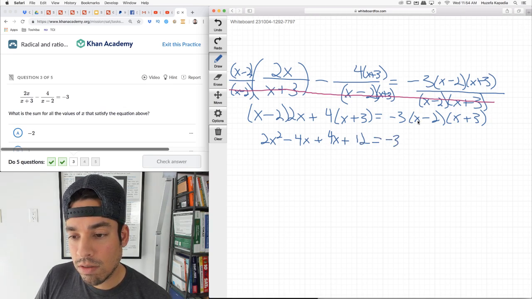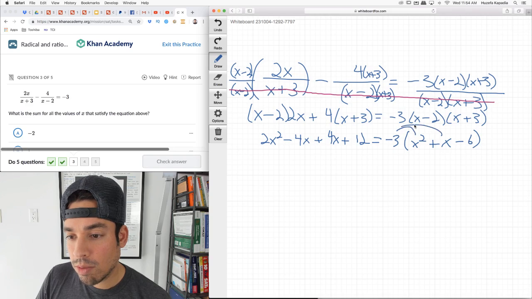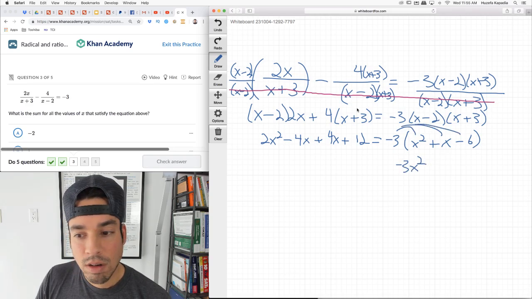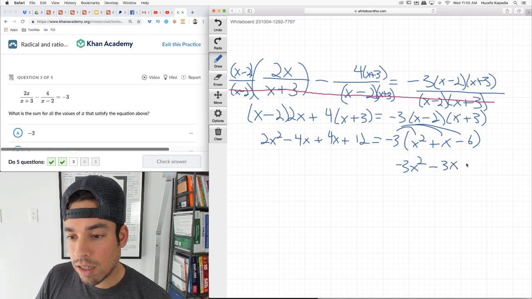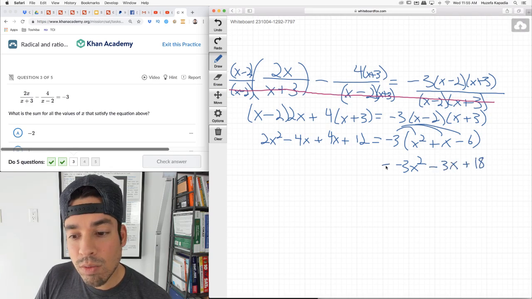Let's first figure these guys out. This becomes in the middle x squared plus x. I'm doing 3x minus 2x plus x minus 6, and then we distribute this guy. Boom, boom, boom. -3x squared minus 3x plus 18.